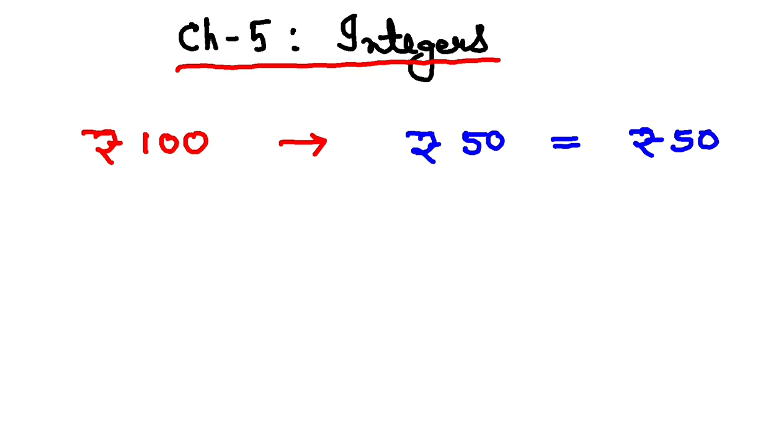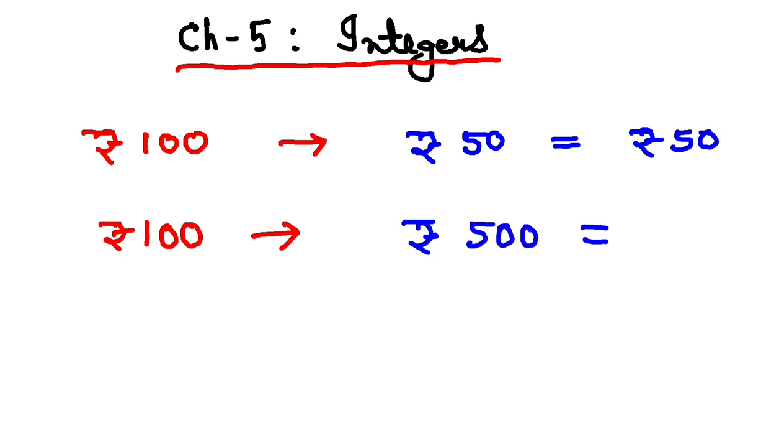Okay, now imagine this. Suppose you have 100 rupees, and you need to pay somebody 500 rupees. Now if I ask you, after paying 500 rupees, how much will be left? Most of your answers would be that you are short by 400 rupees. But mathematically, can you express that number? No, right? So this is where your whole number fails.